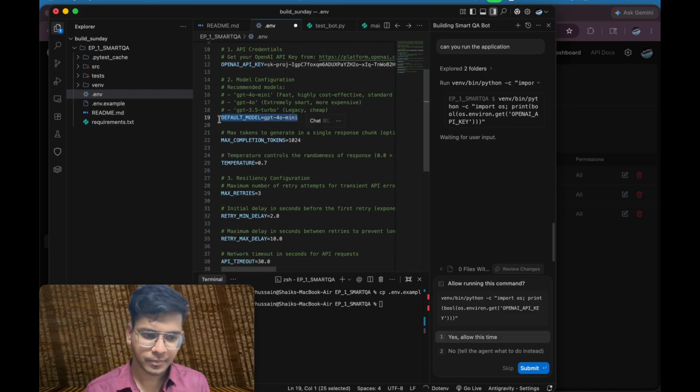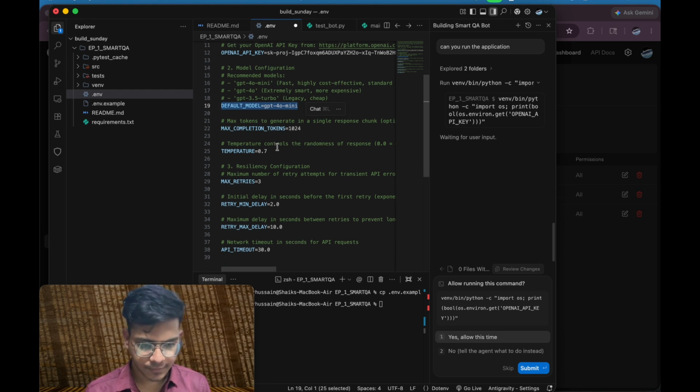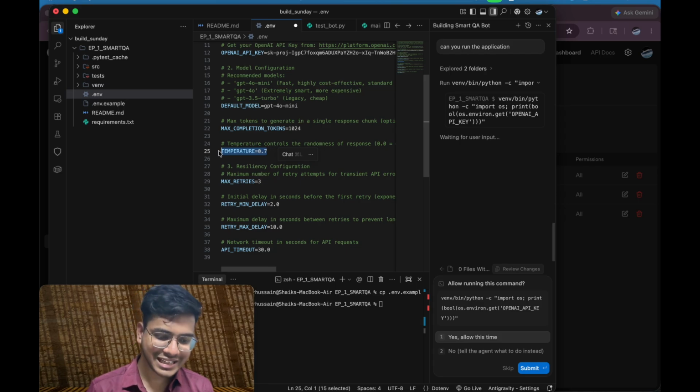I have made my model default to GPT 4.0 mini, and after that I have given a maximum token limit and temperature. What is this temperature? Imagine that temperature is a parameter which is responsible for making your chat application more friendly.